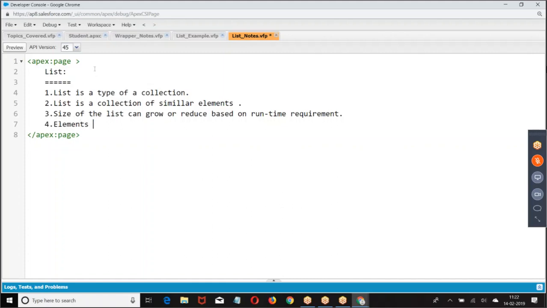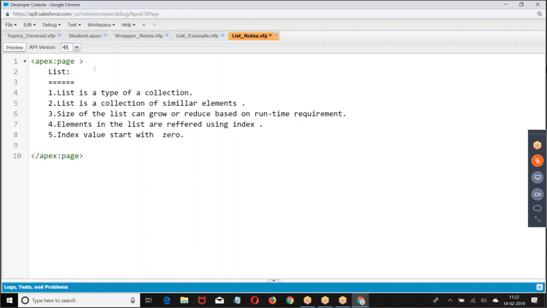Elements in the list are referred using index value, and index value starts with 0.